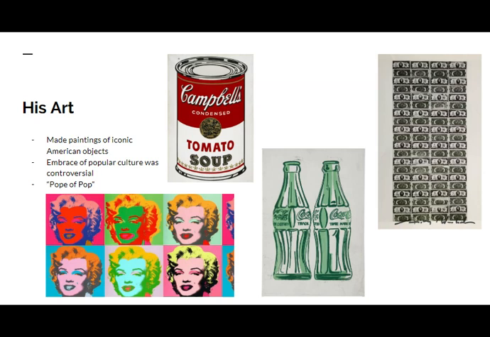During the 1960s, Warhol began to make paintings of iconic American objects like dollar bills, Campbell's soup cans, Coca Cola bottles, and several celebrities such as Marilyn Monroe, Elvis Presley, and Elizabeth Taylor.